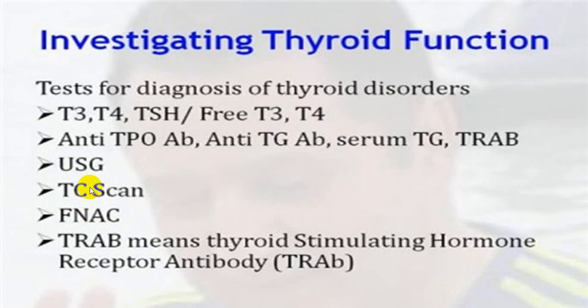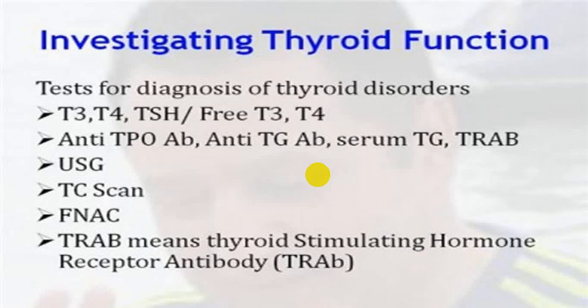primary thyrotoxicosis will have an increased radioactive uptake, particularly in Graves' disease, toxic multinodular goiter, toxic adenomas. In those conditions, you will have an increased uptake, and also in conditions where there is an external stimulus by TSH on the thyroid gland, like TSH secreting tumors, chorionic gonadotropin secreting tumors, etc. Also, there will be increased radioactive uptake.